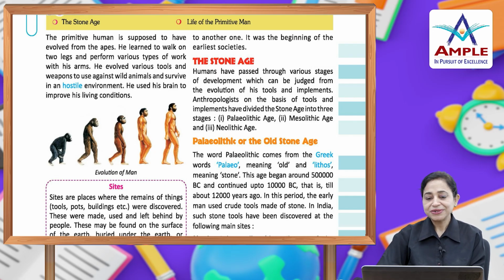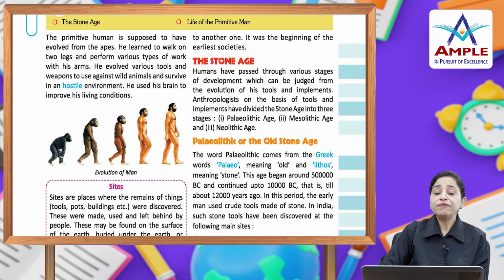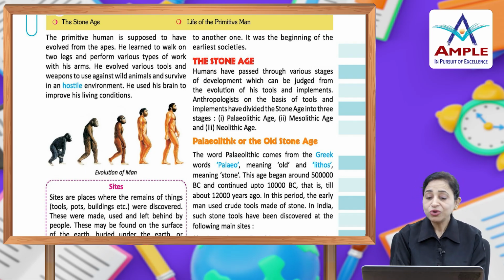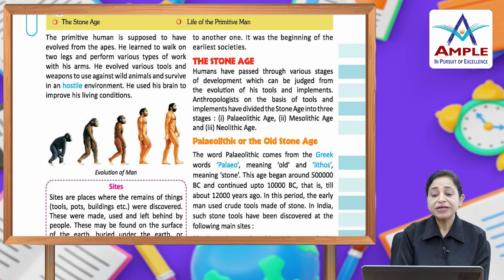The Stone Age. Humans have passed through various stages of development. You can see in that picture also, which can be judged from the evolution of its tools and implements. Anthropologists, on the basis of tools and implements, have divided the Stone Age into three stages. Number 1, Paleolithic age, number 2, Mesolithic age, and number 3, Neolithic age.